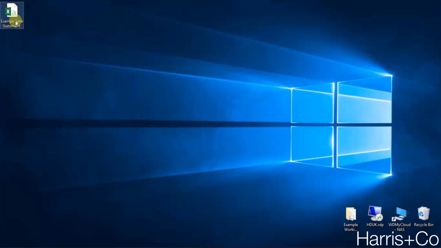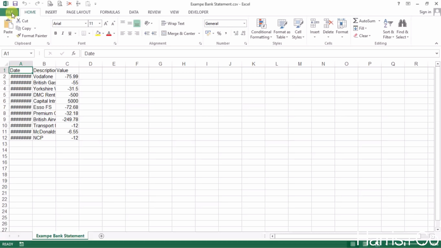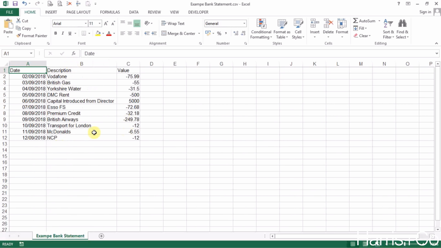So let's say, for example, this is the bank statement that I've just downloaded. It's fairly straightforward. It's just a few transactions, and the first column is the date, the second column is the description, and the third column is the value that's gone in or out of the bank account. Vodafone 75.99 came out on the 2nd of September. I'll close that for now, because we're going to import it into QuickBooks.